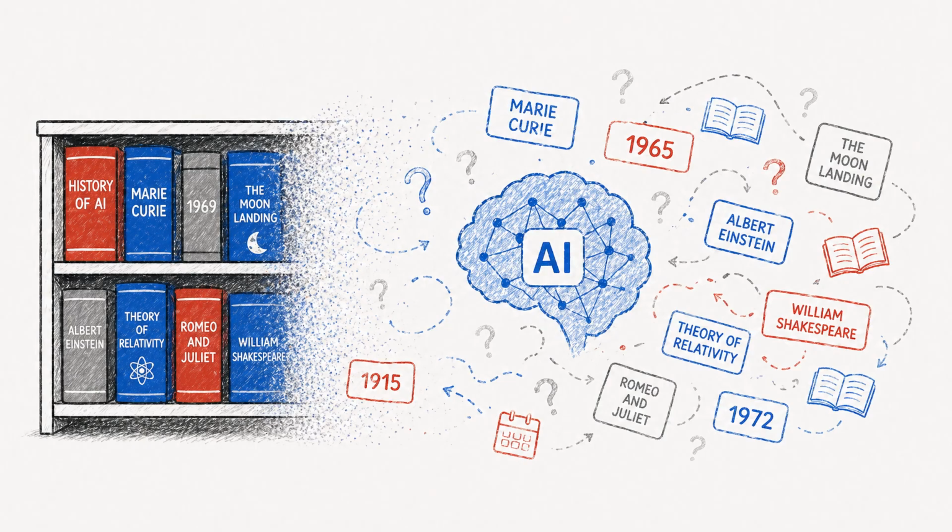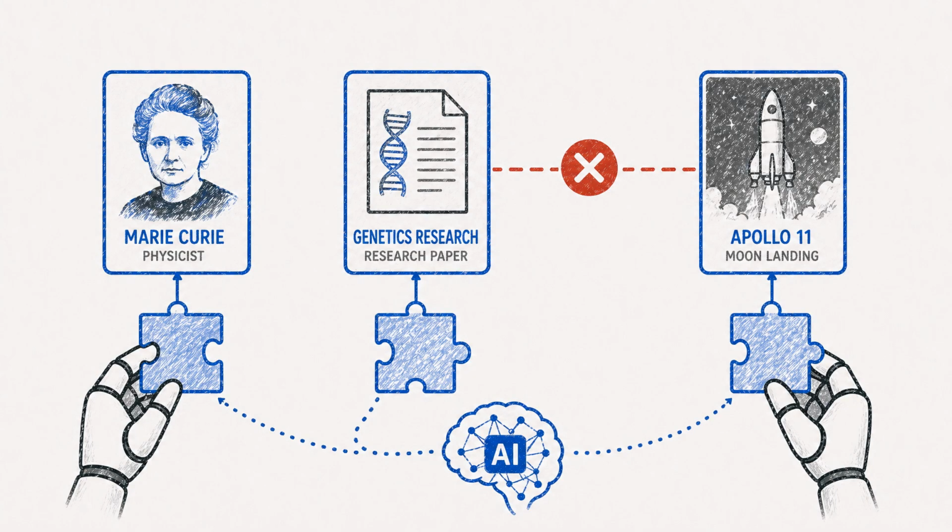Even when the model has seen relevant information, it does not store knowledge like a library shelf. It learns patterns and relationships. That means details can become blurred. Names, dates, titles, and numbers are especially easy to mix up when the model is generating from memory rather than checking a source.